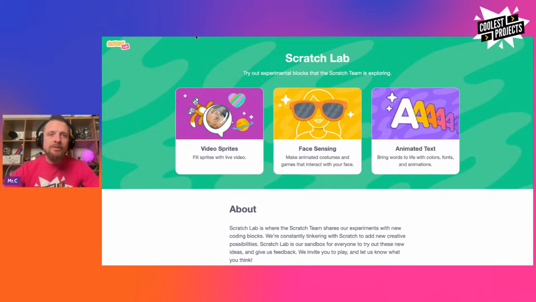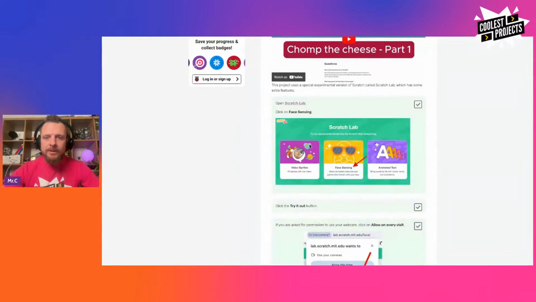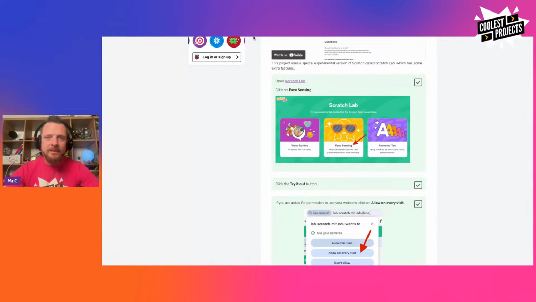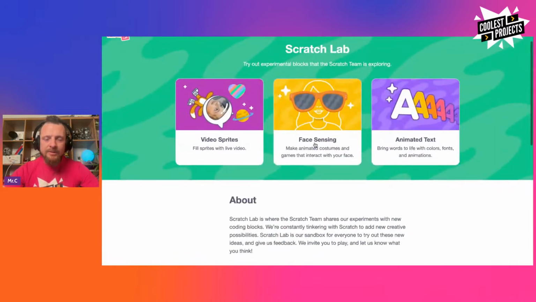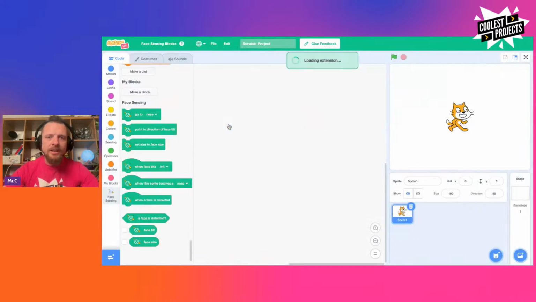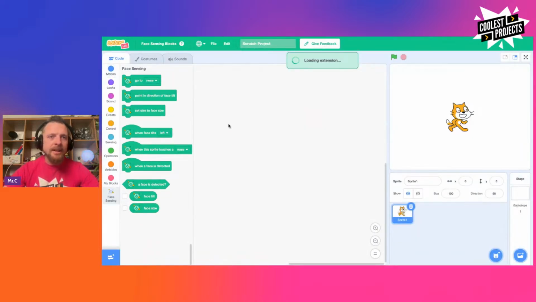Okay. And the one that I want from my instructions is that I want to click on face sensing. Fantastic. Okay. So I want to go to face sensing. That's the one. All right, face sensing, try it out. Oh, okay. So it's asked me, I want to use your cameras, and I will say allow while visiting the site. Fantastic. And then bam, open.